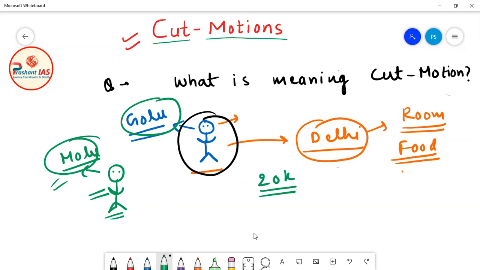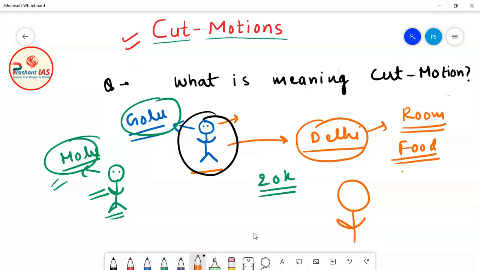Molu told him, "Uncle Ji, Golu is not studying seriously. All day he is busy on social media, watching comedy videos and doing other things. He is not going to coaching regularly and he is not studying. So kindly do something. Golu is my friend, so I am worried about him. I told him, but he is not taking my advice."